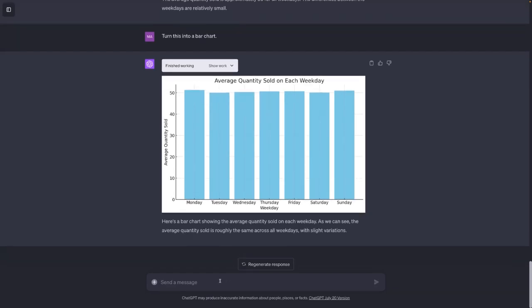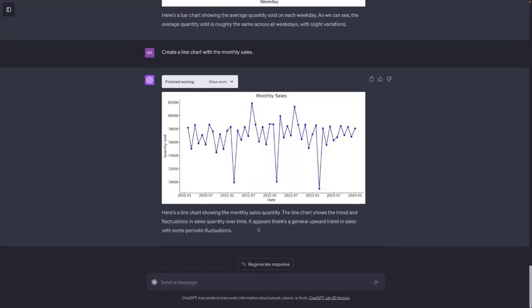As we are still working in the same sandbox, we can also refer to any kind of information that we have in our dataset. So for example, I could create a line chart with the monthly sales. And this brings us some important information. One thing is that we obviously forecasted our data a bit. Let's take it the way it is. And we also see we have some kind of low sales months at the beginning of 2021, 22, and 23. As said, these are not real data, but generally with that you can quickly plot your charts and find interesting data points in your data.